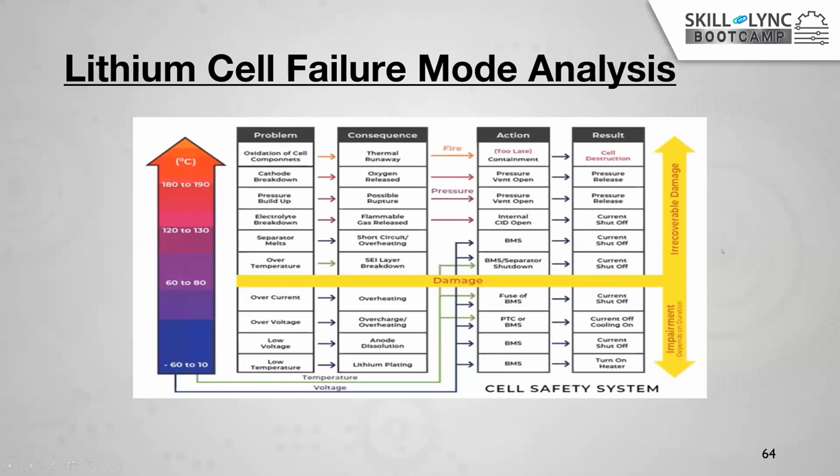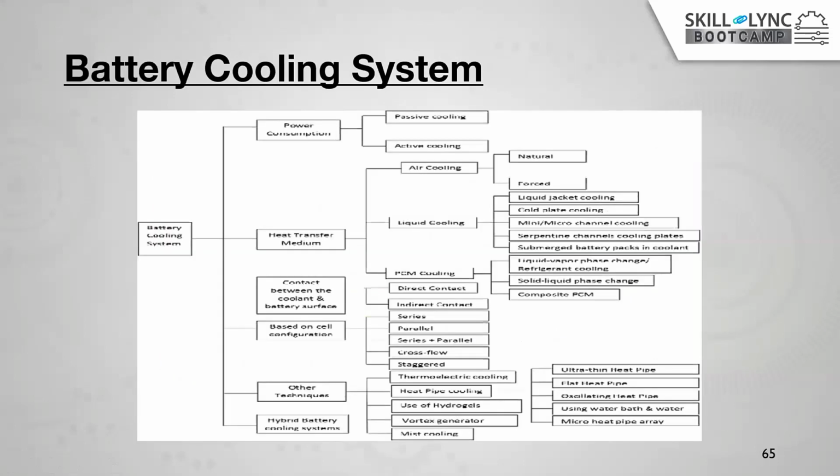For cooling, there are different types of cooling methods: passive cooling, heat transferring medium between cell to cell and the overall battery, active liquid cooling, thermal cooling, liquid air cooling. There are different kinds of cooling methods used in EVs to control the temperature. We are not going to discuss in detail because it is a separate topic which would take more than 2-3 hours.